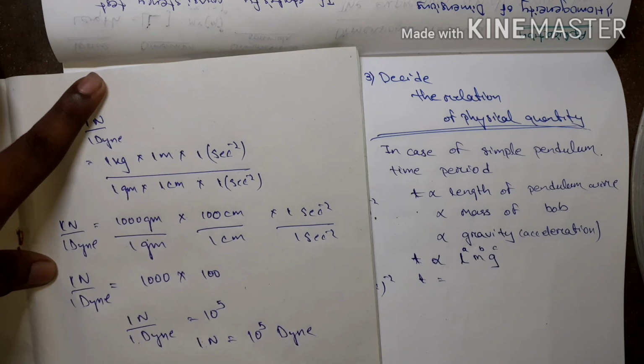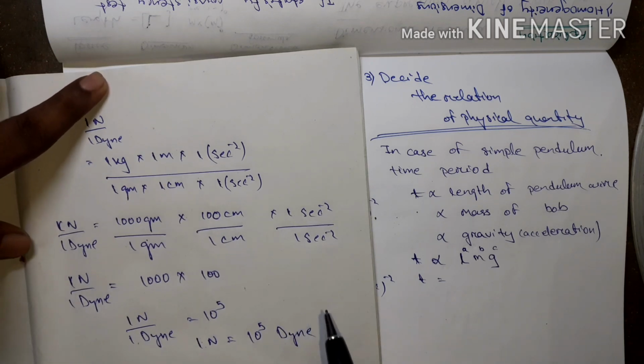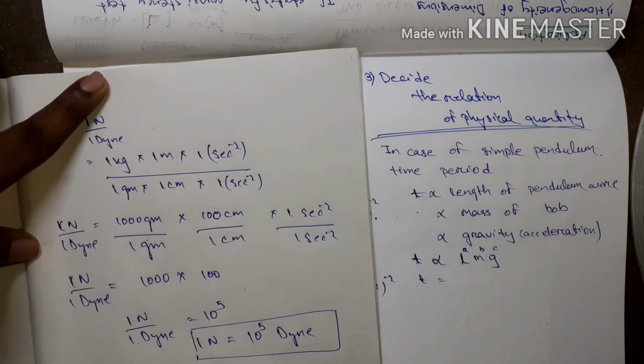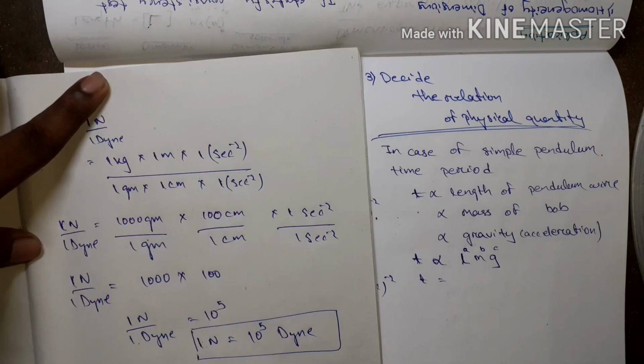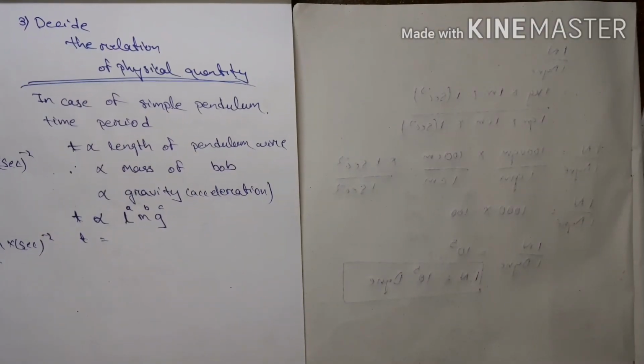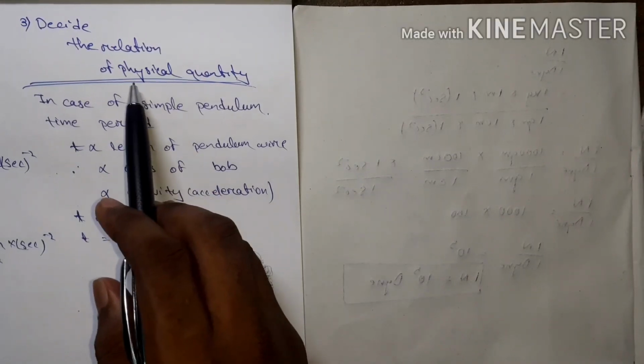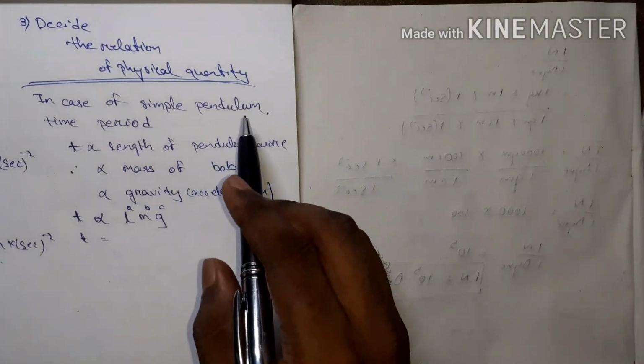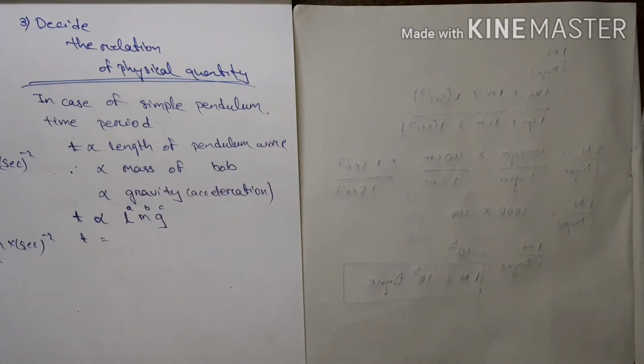Understand the relation? By using dimension, I can explain the relation between SI units and CGS units. Then go for the third application. The third application is deciding the relation of physical quantities. In the case of simple pendulum, I can describe simple pendulum shortly. What is the simple pendulum?